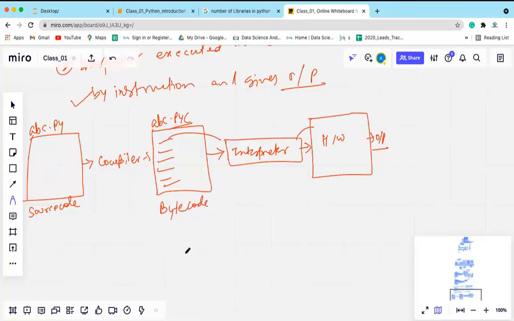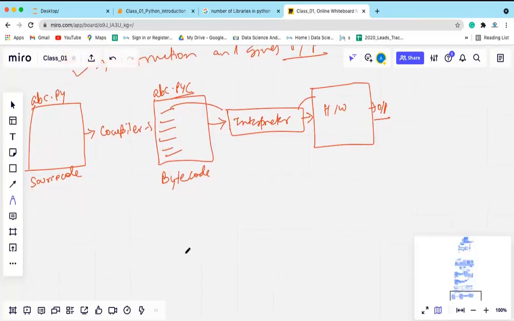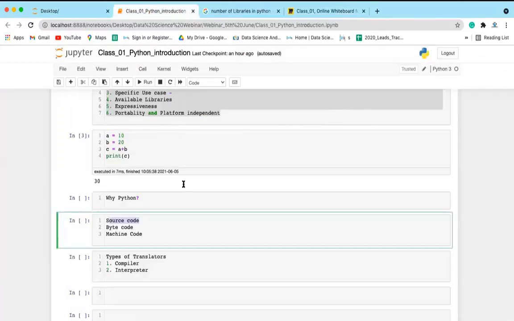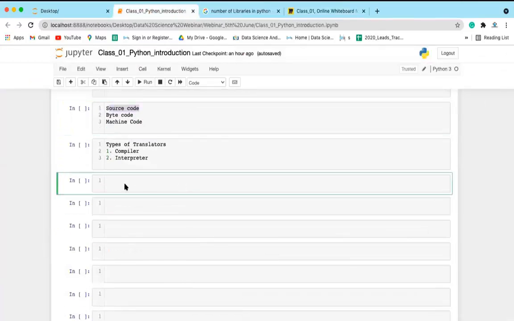Now when you read about Python on the internet, you will find that Python is an interpreted programming language. Most of the cases you will find Python is an interpreted programming language. What do you mean by this? When you say Python is an interpreted programming language, what do you mean by this?